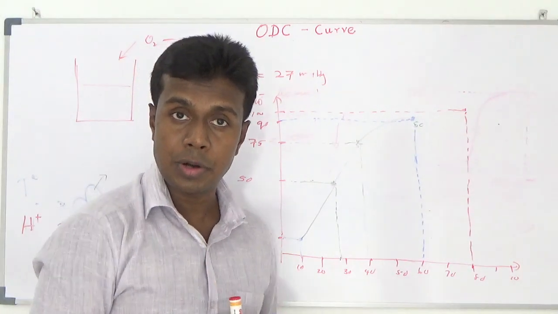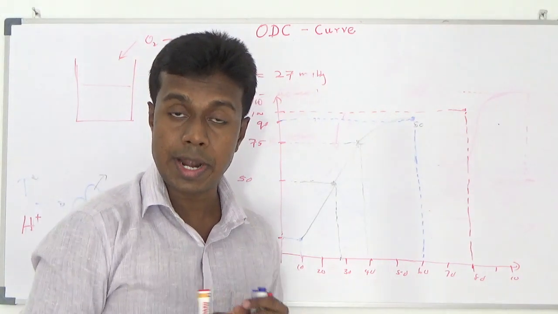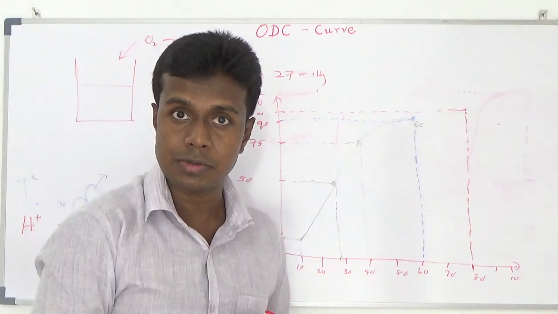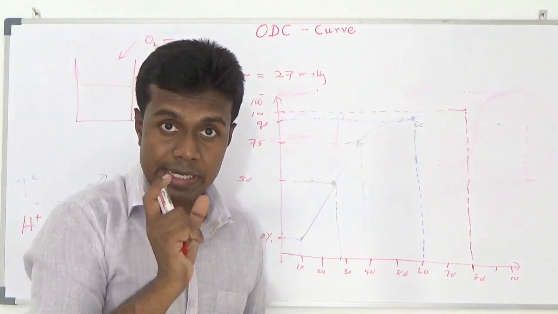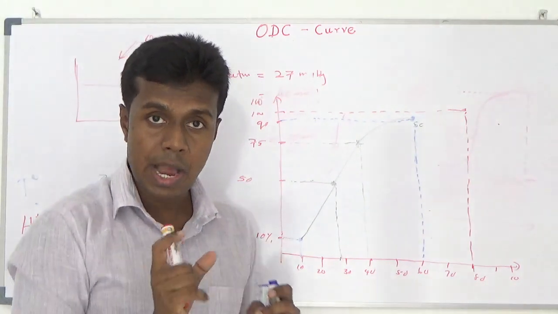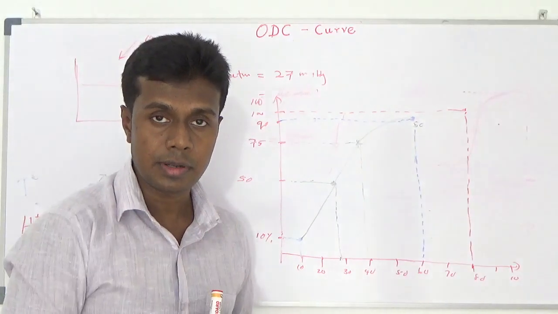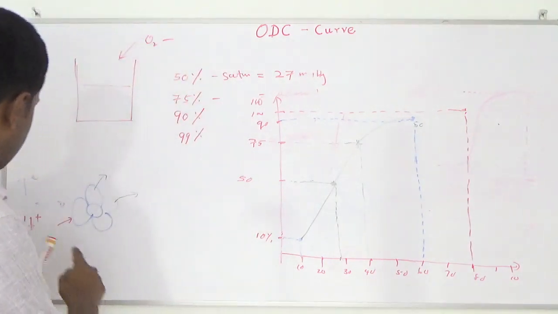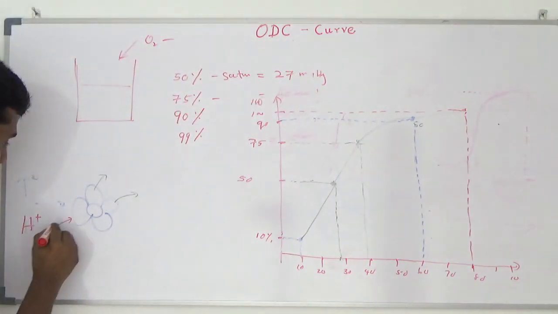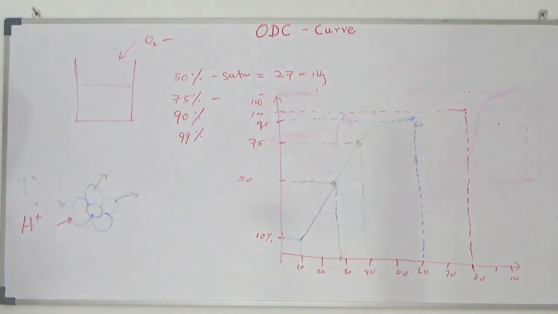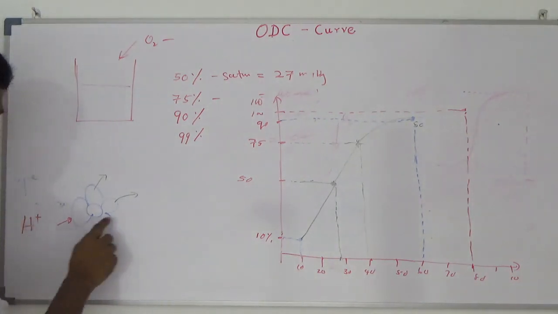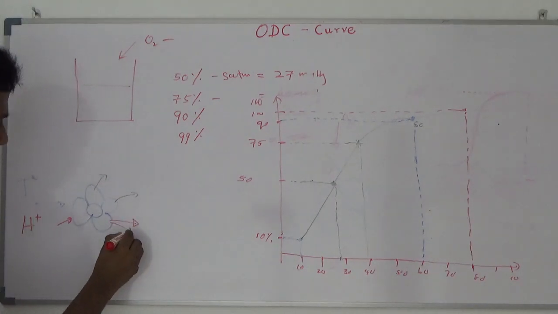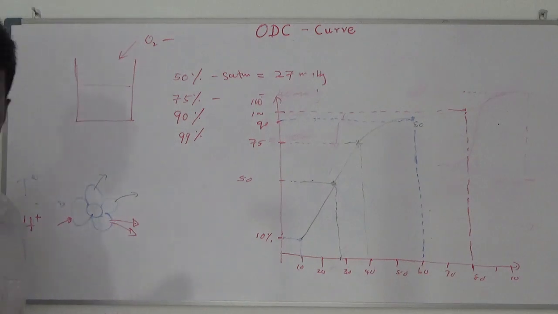Histidine residues in the amino acid sequence of the hemoglobin molecule can accept hydrogen ions, and once they accept them, they can donate them as well. So histidine can act as a buffer. There is a large amount of histidine in your hemoglobin. So hydrogen ions go and bind to histidine. Once the hydrogen ion is bound, the oxygen thinks it should no longer be there, it should go outside.